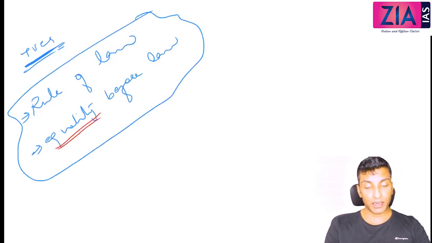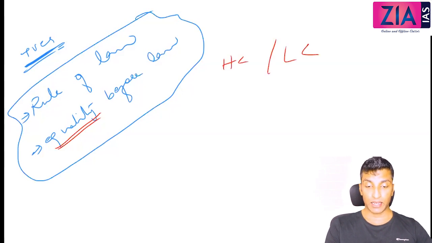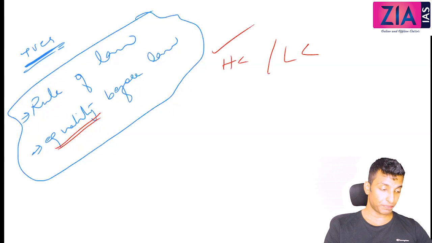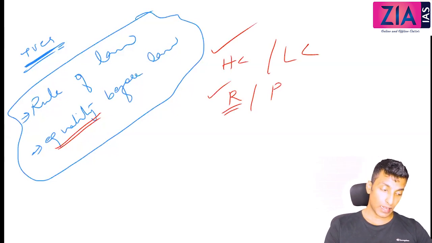For example, in front of a judge, in the case of eyewitnesses, two people are coming, one from a higher caste and one from a lower caste. The judge will listen to the higher caste. Or one rich and one poor is coming. The judge will listen to the rich because in his opinion, rich is rich because he is a truthful person. Similarly, a male and a female are coming.